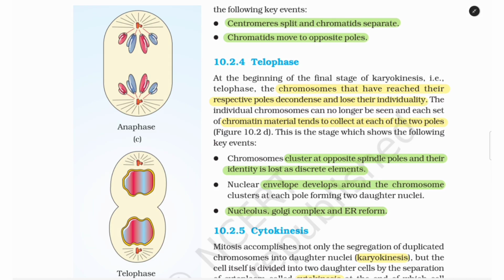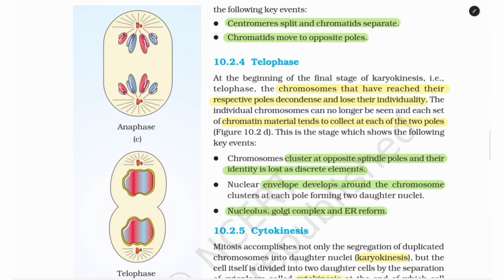10.2.4 Telophase. At the beginning of the final stage of karyokinesis, that is telophase, the chromosomes that have reached their respective poles decondense and lose their individuality. The individual chromosomes can no longer be seen, and each set of chromatin material tends to collect at each of the two poles. Figure 10.2d.